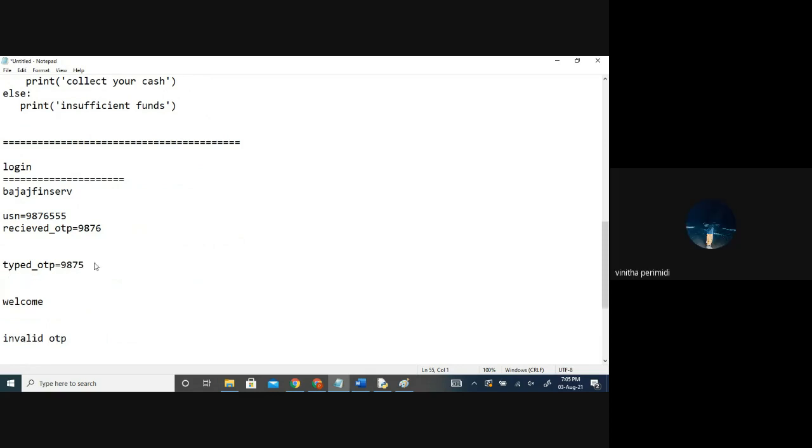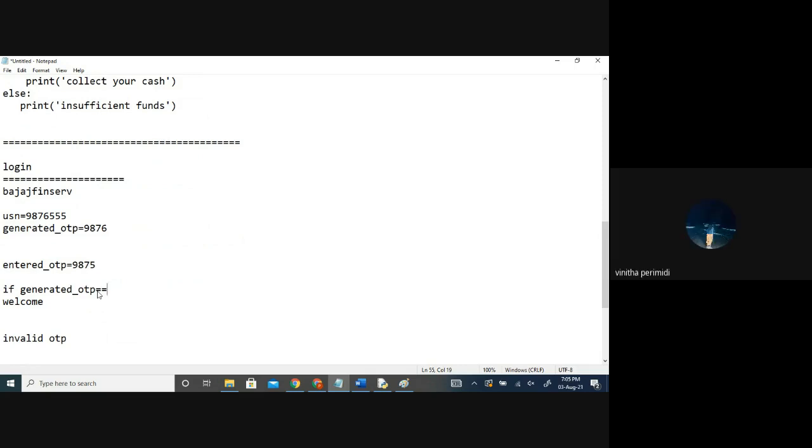If the generated OTP is equal to the entered OTP. This is the generated OTP. So what should I do with that? If it is equal to the OTP that we typed, the entered OTP. Should I say equal to, or double equal to?